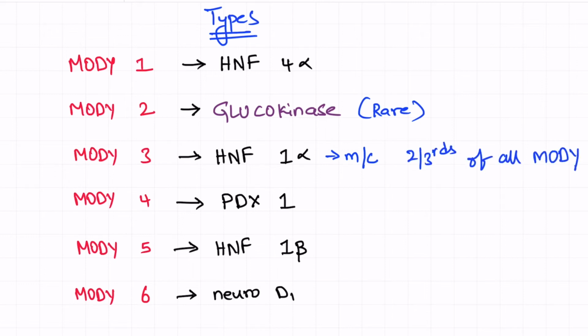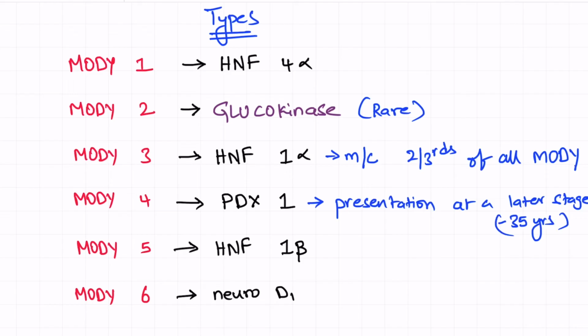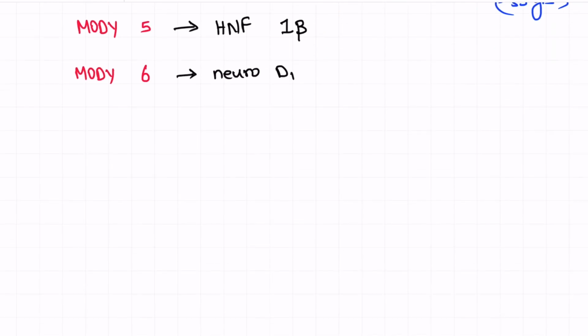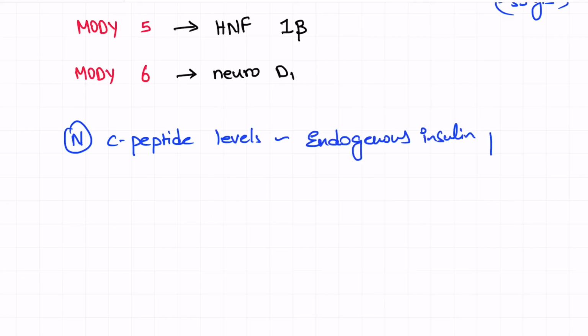MODY 3 is the most common type of all MODYs. 2/3 of all MODYs are MODY 3 type only. MODY 4, which is caused by a defect in the PDX1 gene, will present at a later age, at around 35 years of age.